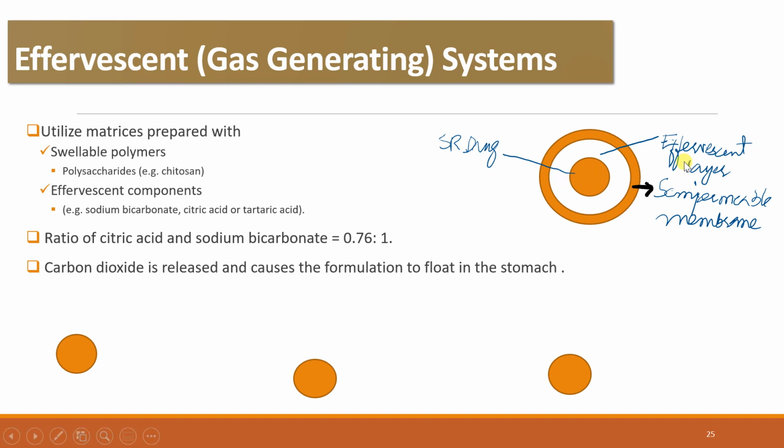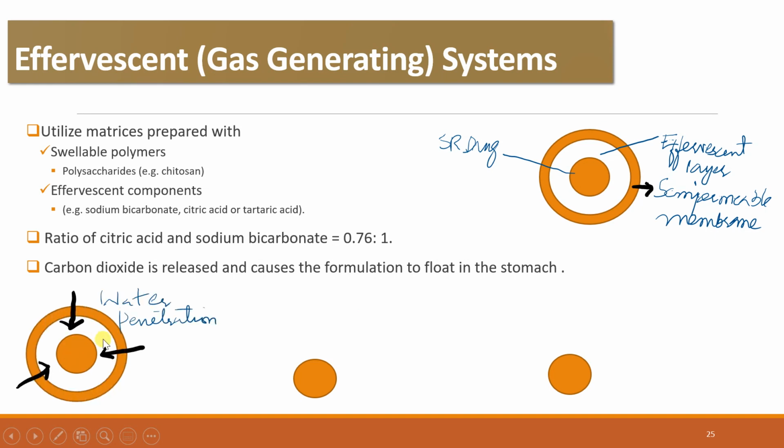Here you can see the diagram of the floating drug delivery system. It is a core surrounded by a coat. This part is the conventional sustained release drug. This white part shows the effervescent layer and this outer part is the semi-permeable membrane. So what happens in the floating drug delivery system? When this is subjected to the GI fluids, water penetrates into this through the semi-permeable membrane.